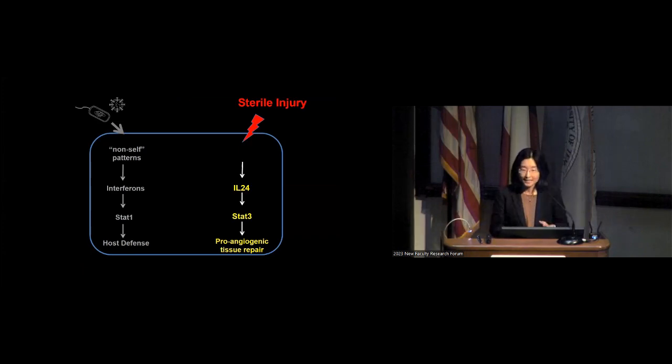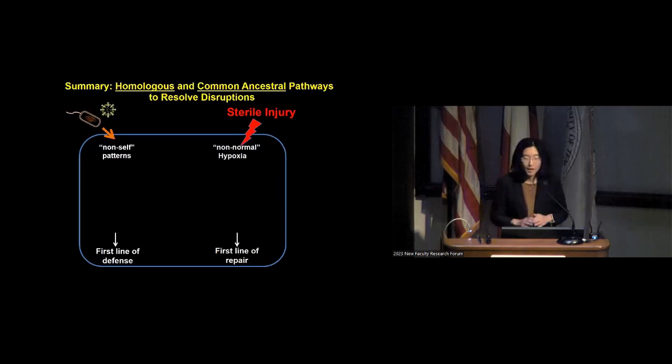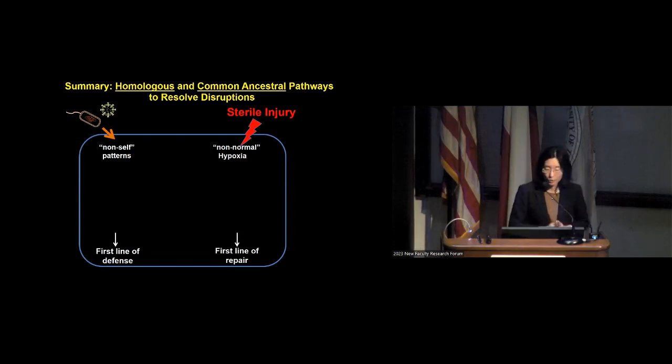So we tested a panel of possible injury patterns that are normally present in the wound, and we found that among all these patterns we tested, tissue hypoxia is one pattern that is induced by the injury that can robustly induce IL-24. And here I want to show you that.